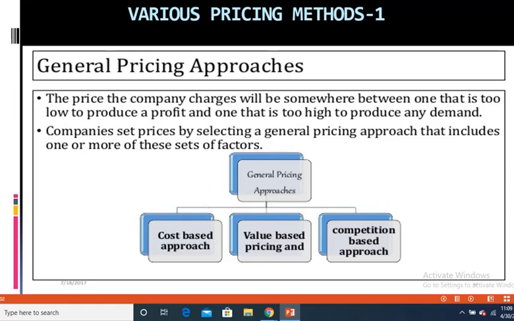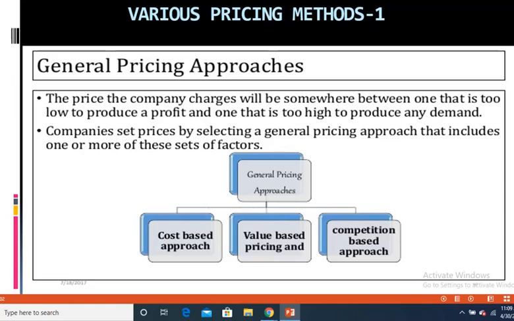So here it says that the companies set prices by selecting a general pricing approach that includes one or more of these set of factors. So under general pricing approaches, there's a classification shown as cost based approach, value based pricing, and competition based approach. Cost based approach is where the company is concerned only about what costs it has incurred in the production and marketing of those goods.